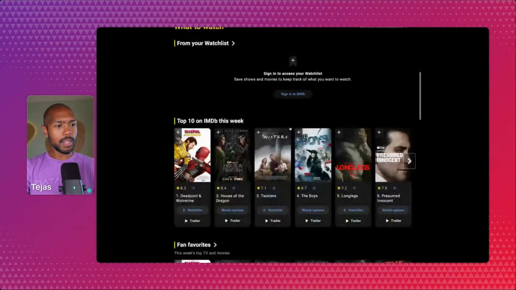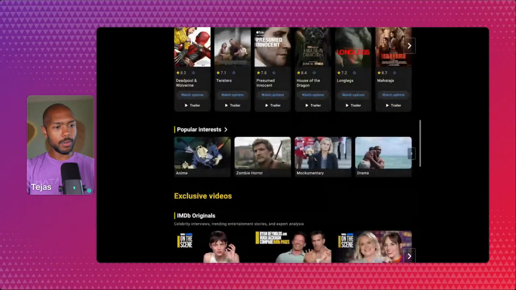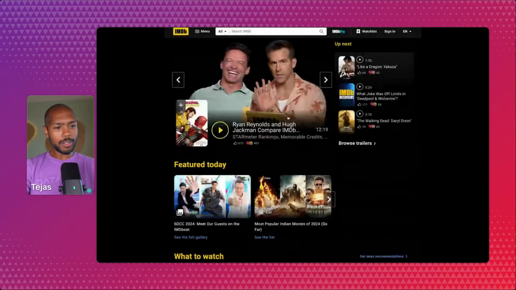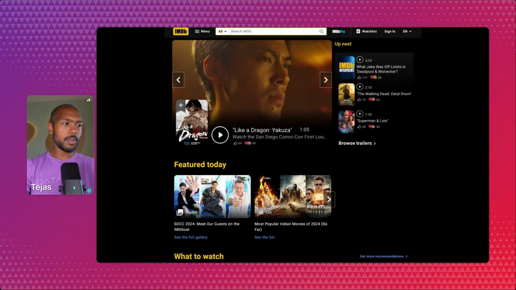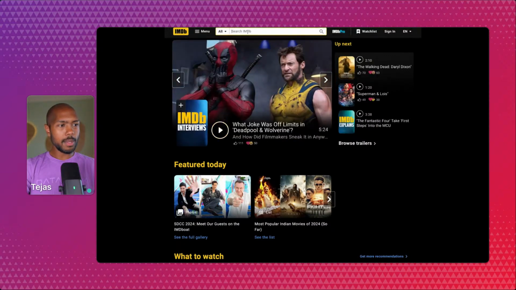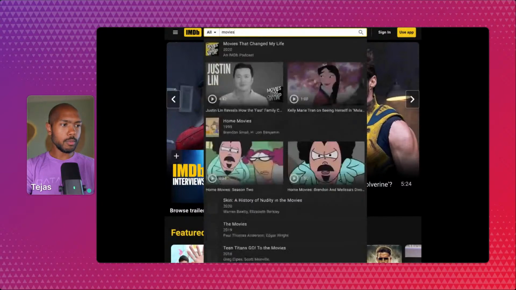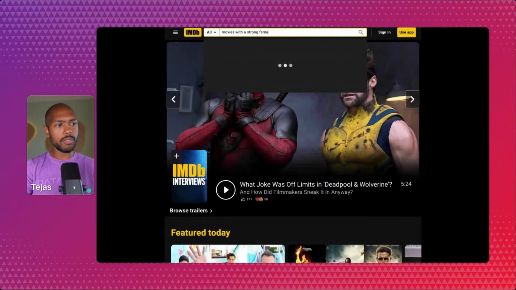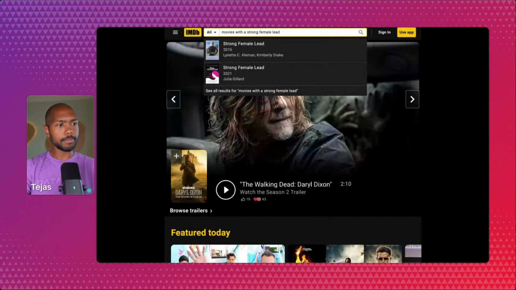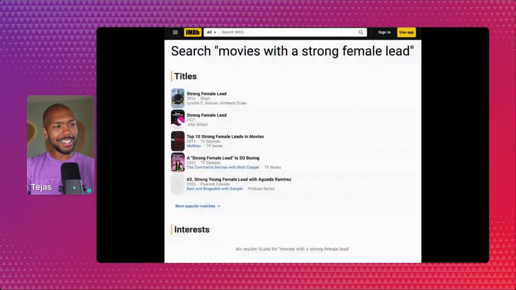And if we come to IMDb and it's Saturday night and I want to watch a movie, but I usually don't know the name of the movie I want to watch. And so instead, what I'll do is I will type something that describes the movie. I'm interested in watching movies, let's say, with a strong female lead, and I'll hit enter. And what I get here are movies titled strong female lead, not movies with a strong female lead.